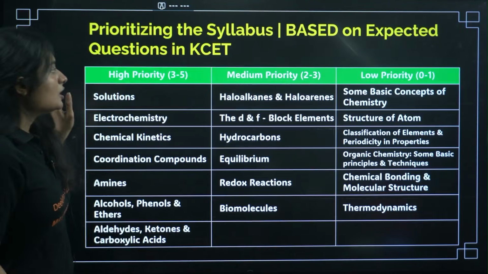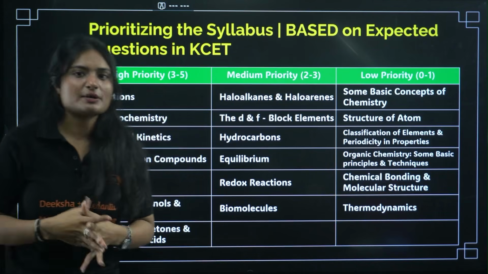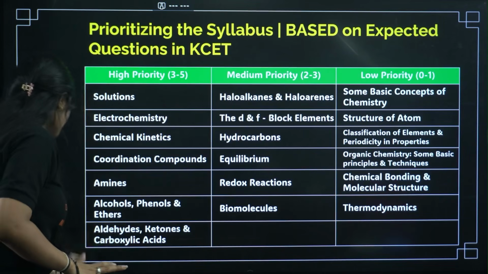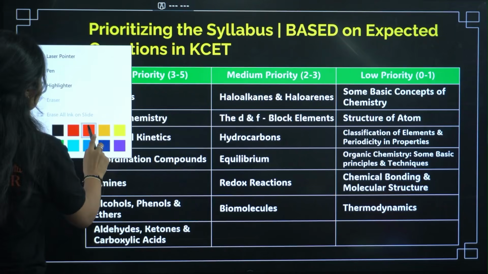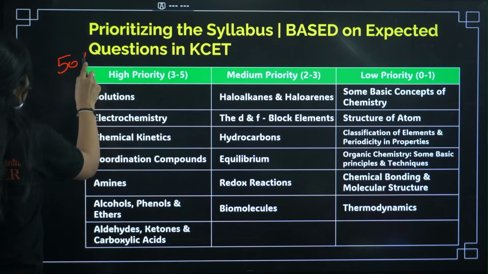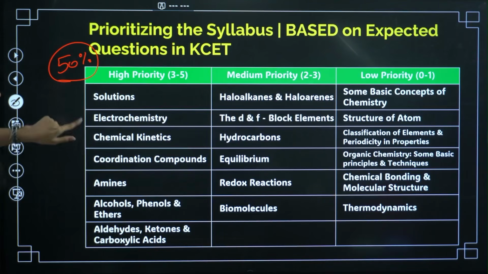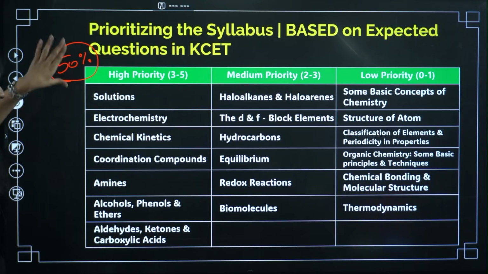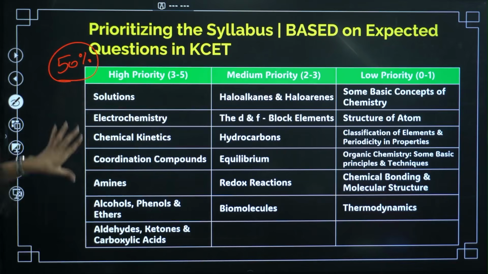Now, what are those high priority, medium priority and low priority chapters? There are 3 categories. These are the high priority chapters. From these chapters alone, 50% of your questions are going to come. They are solutions, electrochemistry, chemical kinetics, coordination compounds, amines, alcohols, phenols and ethers, aldehydes, ketones and carboxylic acids. They constitute around 50% of the questions.